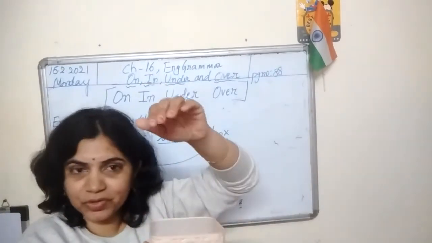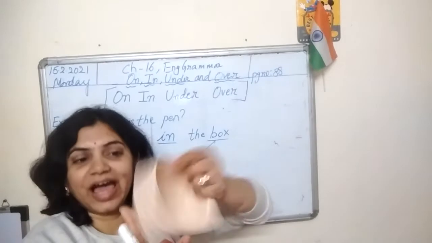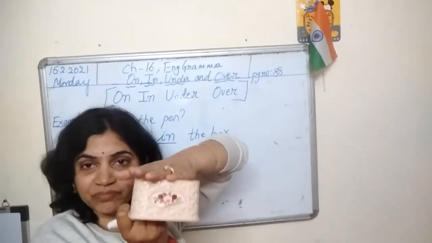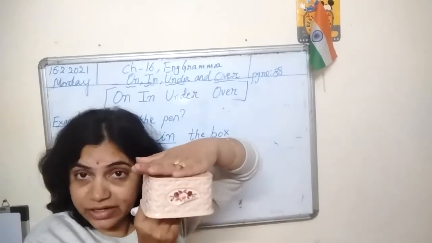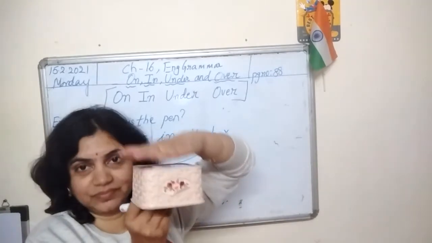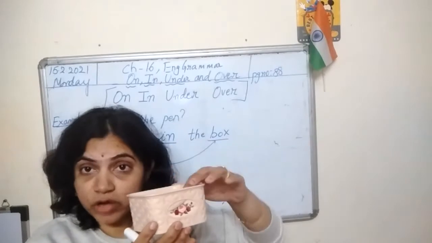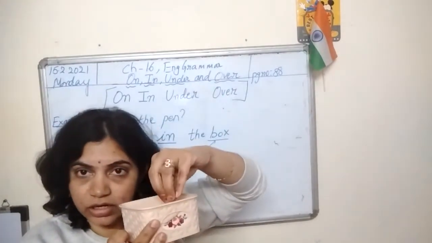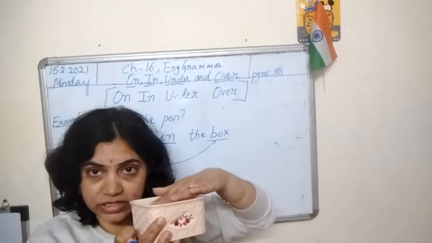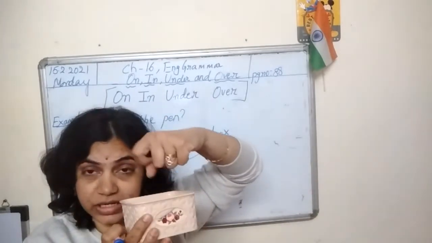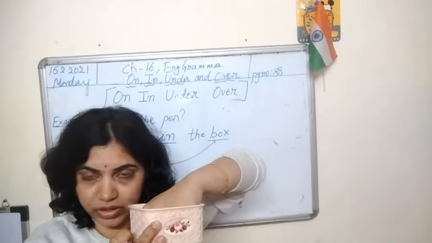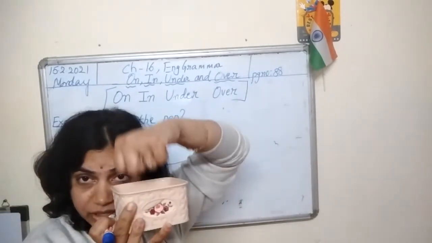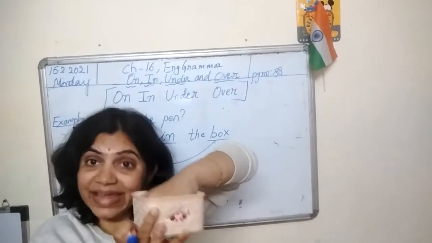Whereas here I cannot put my hand inside. I can just put here on top, okay? Are you getting the difference? That is why if you are putting something in an object which is a little bit deeper, which is hollow, you are putting something inside, then you say in.